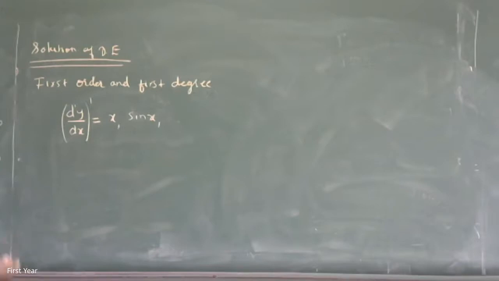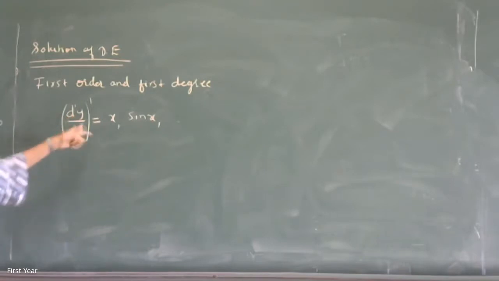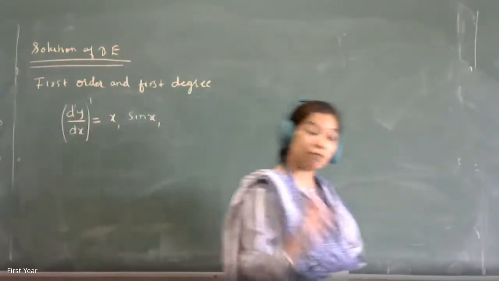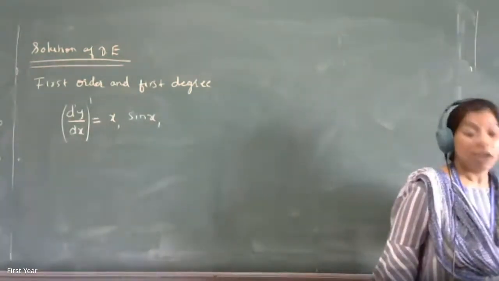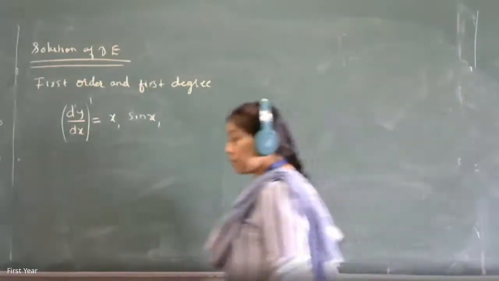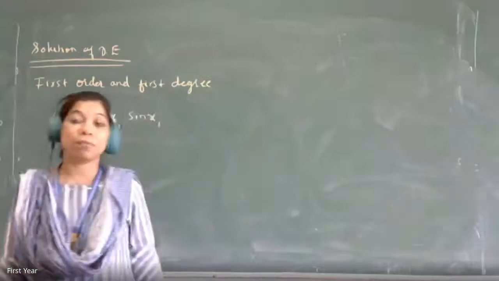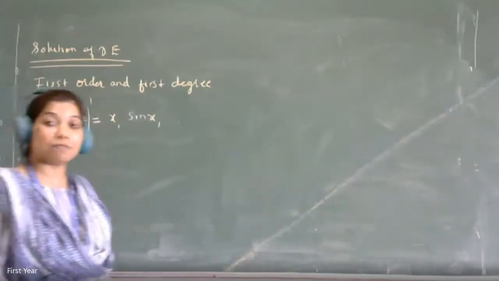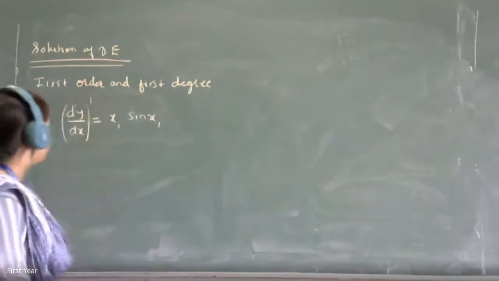Looking at this, you think it is so simple. Now it is simple because this is actually easy to solve, because I write dy on one side, x dx on the other side, and get the answer. But there are a variety of types of differential equation which are of first order, first degree, and then we have to see the solution of it. Whether it is variable separable, whether it is variable separable after substitution, homogeneous, non-homogeneous, exact differential equation. I write down those types. If you want, you can write down.